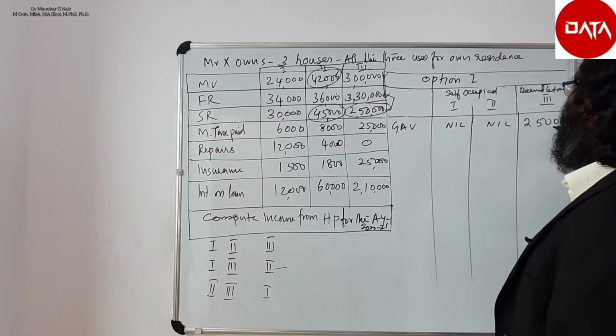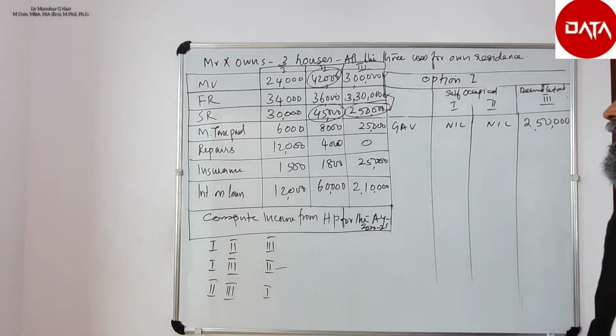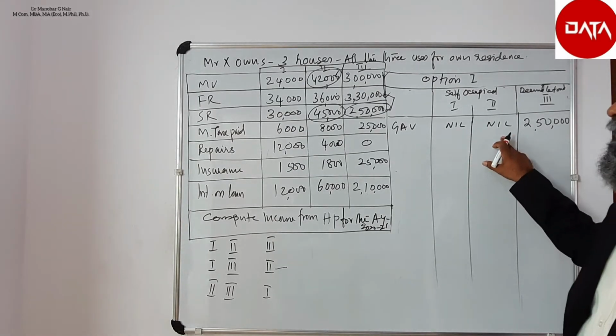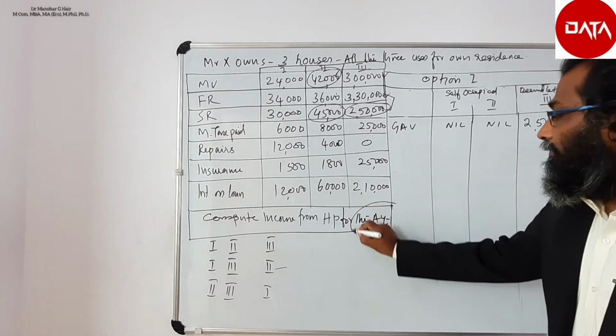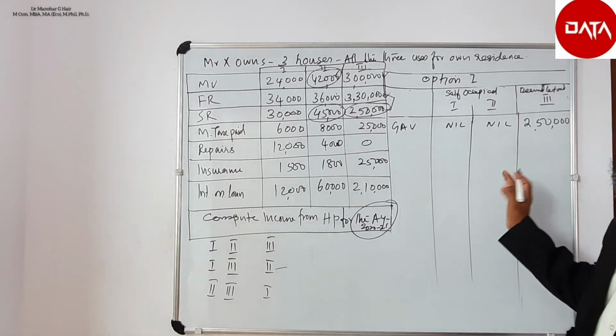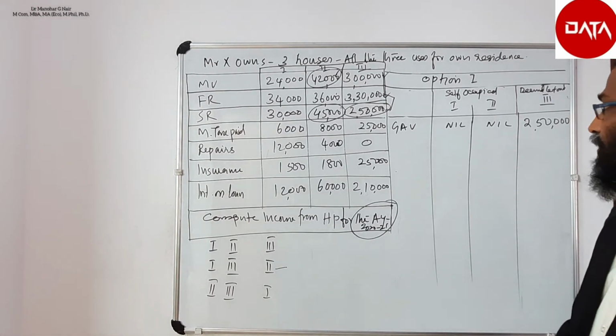Therefore, the gross annual value of the third house is 2,50,000 and for houses 1 and 2 it is 0, since with effect from 2021 assessment year two houses can be considered as self-occupied and the gross annual value shall be 0.